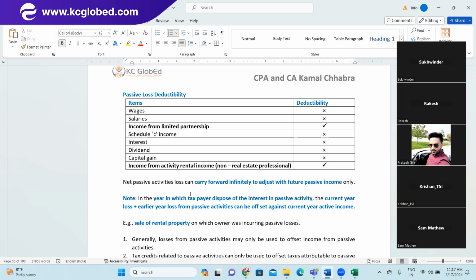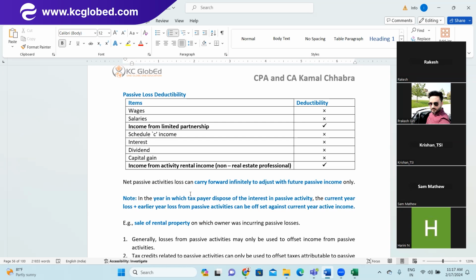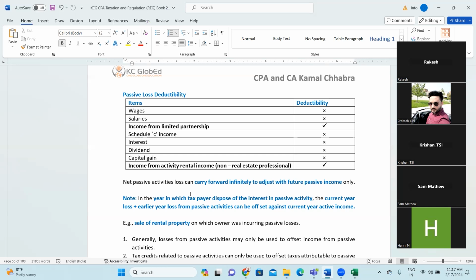Interest, dividend: is it active income or passive income? It is a passive income normally if the individual is not materially engaged in those activities. Right? Capital gain.